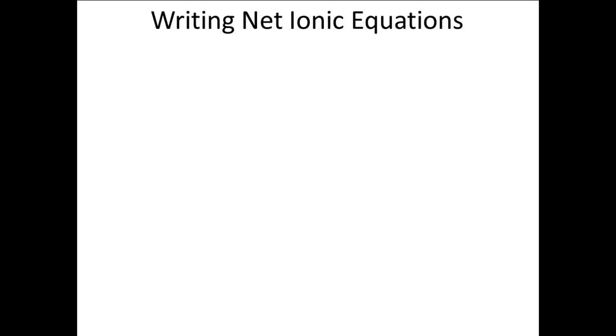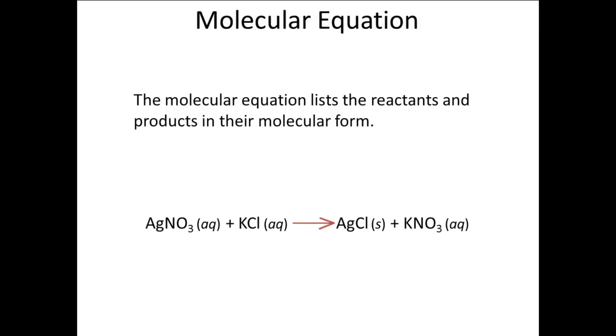The most obvious way to write one of these reactions is to start with the molecular equation. The molecular equation lists the reactants and products in their molecular form. If these are ionic substances dissolved in water, this is not the way the substances are actually present.